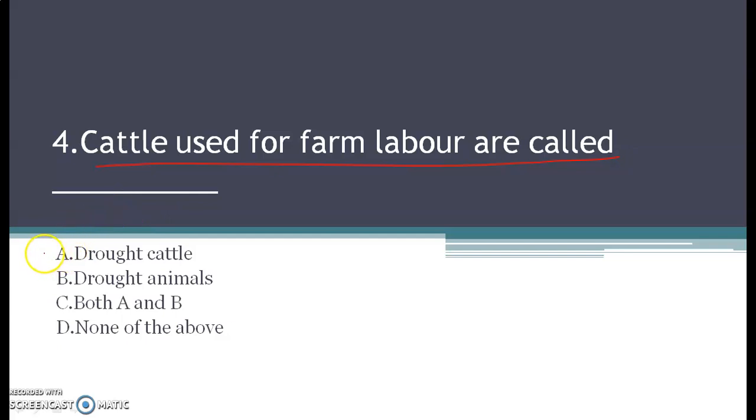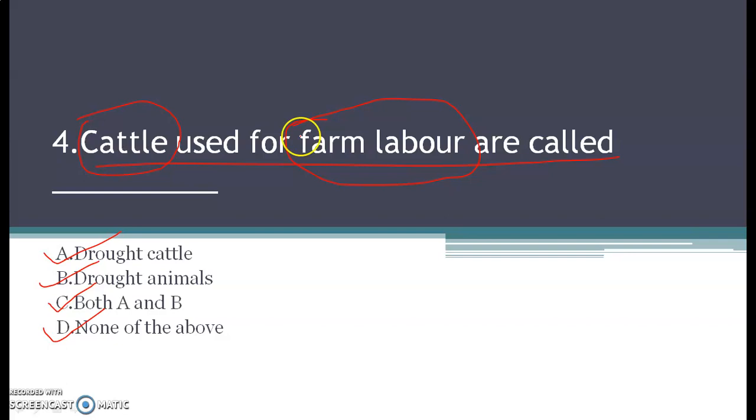Your options are A. Draught cattle, B. Draught animals, C. Both A and B, and D. None of the above. Here we are talking about the cattle that are specifically used as farm labor. You know very well that we have discussed in the previous video on cattle farming that cattle are categorized on 2 to 3 bases, just like milk cattle that are used for milk purposes.